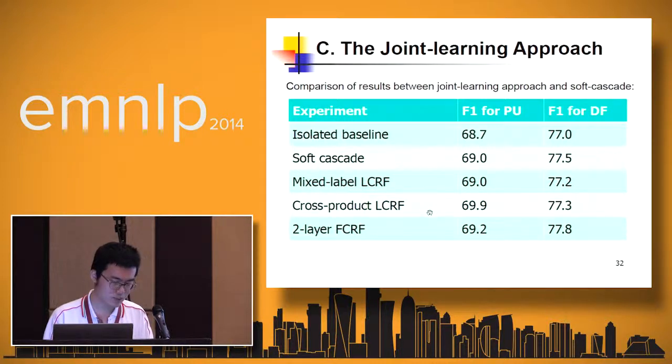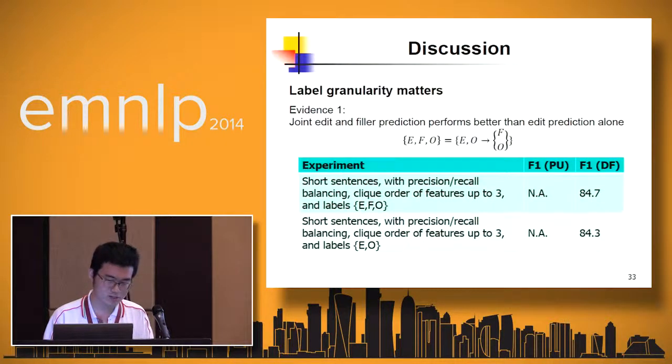Secondly, mixed label LCRF performs better than isolated LCRF because mixed label LCRF further splits the neutral label O into the 4 punctuation labels. Thirdly, both cross-product LCRF and two-layer FCRF perform better than mixed label LCRF because they distinguish between the different punctuation labels for disfluent words as well, and thus they have better label resolution.